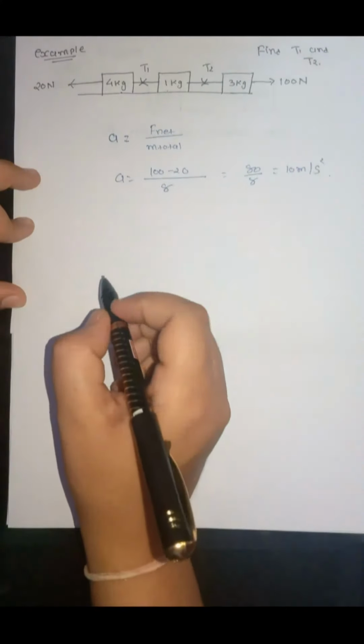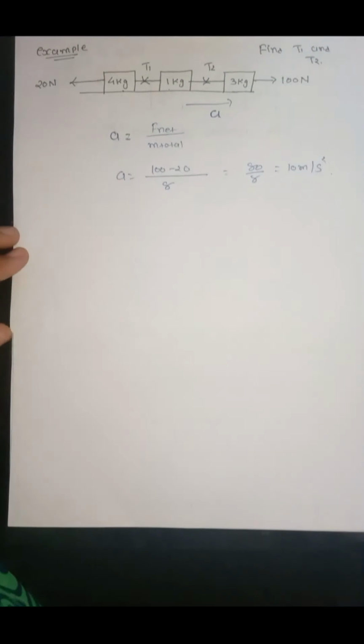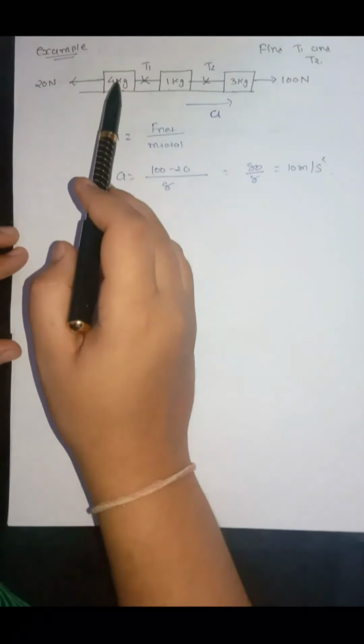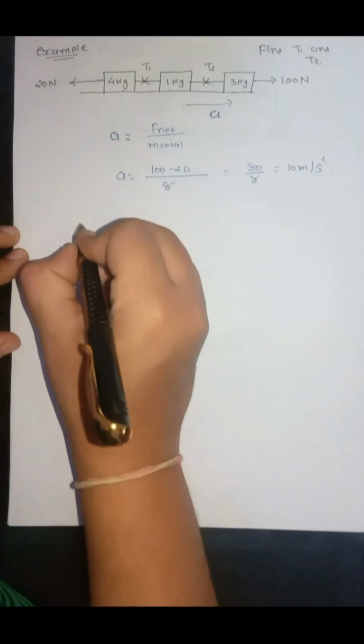So acceleration will be 80 by 8, that is equal to 10 meter per second square. Now we will draw the free body diagram of any two of the blocks. Under the action of these two forces, this whole system will move in this direction with acceleration A. I am drawing the free body diagram of 4 kg and 3 kg. You can select any two blocks.